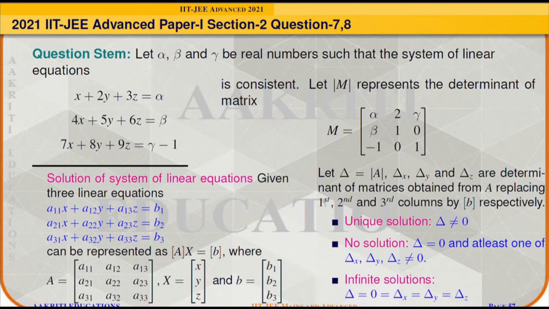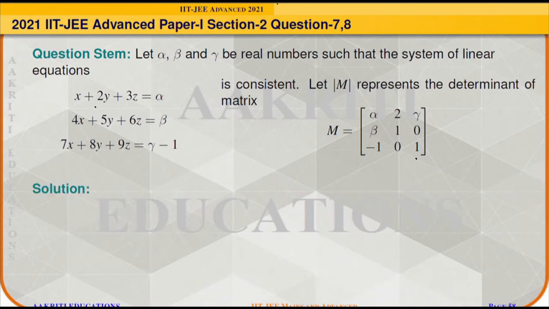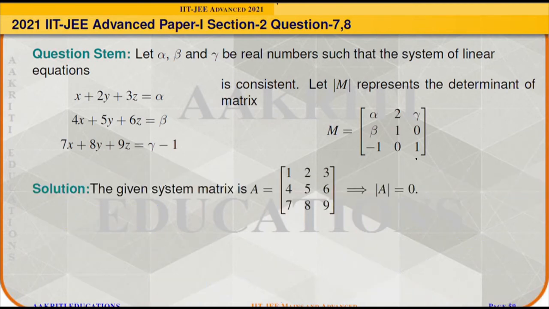A system is called consistent if it has at least one solution. It means it can have either a unique solution or infinite solutions. Now we will apply this theory to the given system of linear equations. So the system matrix will have entries 1, 2, 3, 4, 5, 6, 7, 8, 9 and its determinant will come out as 0. So it means it cannot have a unique solution.